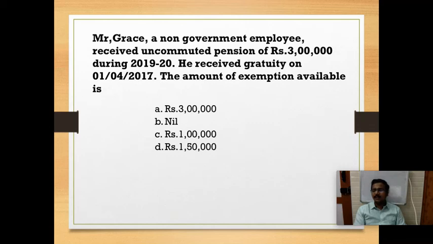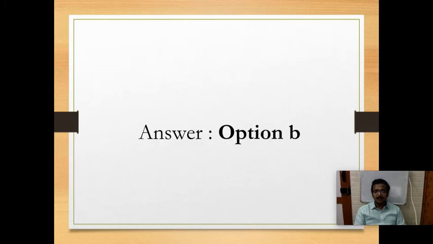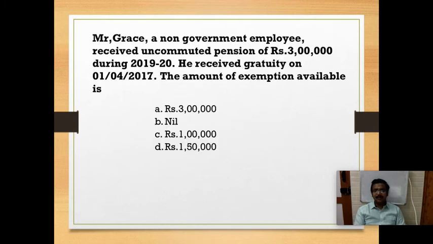In case of government employees, it is fully exempt. In case of other than government employees, if I am receiving gratuity, 1/3 is exempt. If I am not receiving gratuity, 50% is exempt. So option B, since it is uncommuted, the entire amount is taxable. So the exemption is nil. Option B.